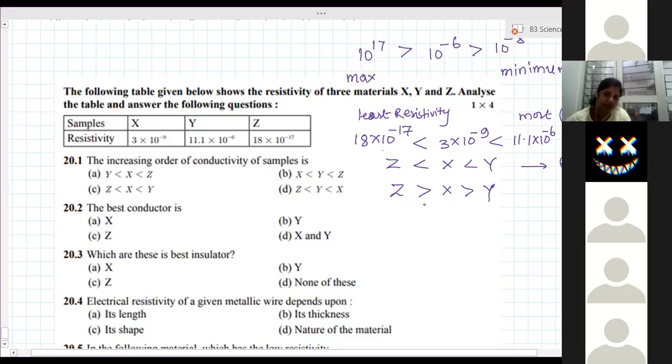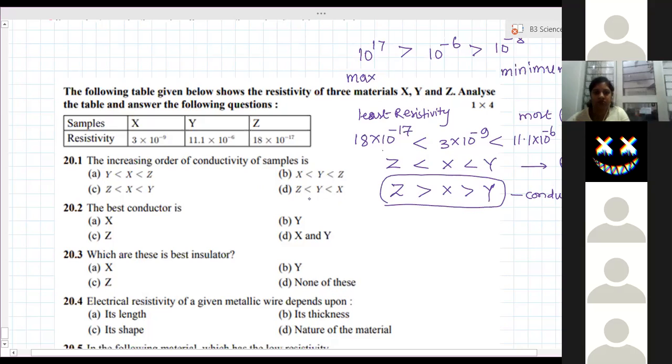So this is the conductivity ratio. Are you able to understand? Yes, ma'am. Resistivity which resists, conductivity which conducts. So Z is greater than X.